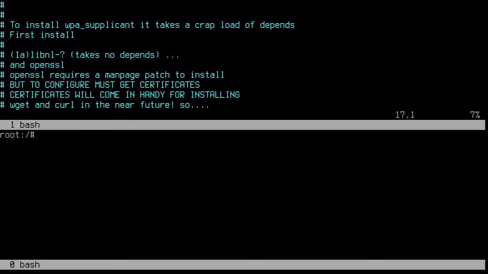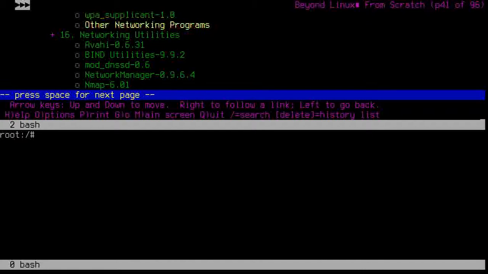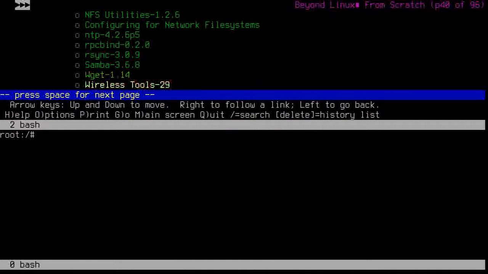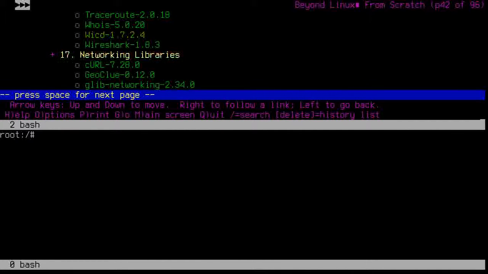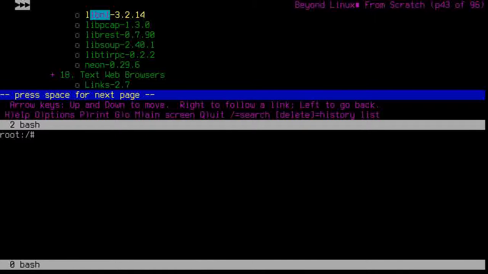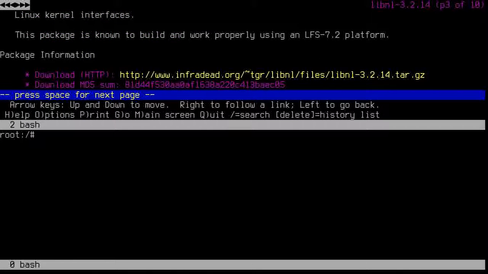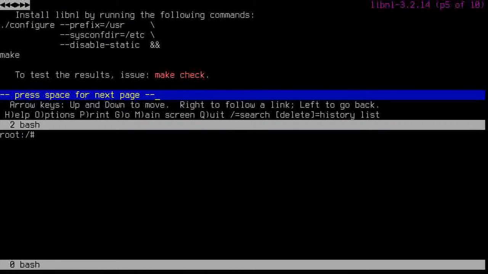Alright, so libnl. Let's say libnl. Okay. The suite contains libraries, APIs, network link, and so on. Read all that. We have that. Okay.